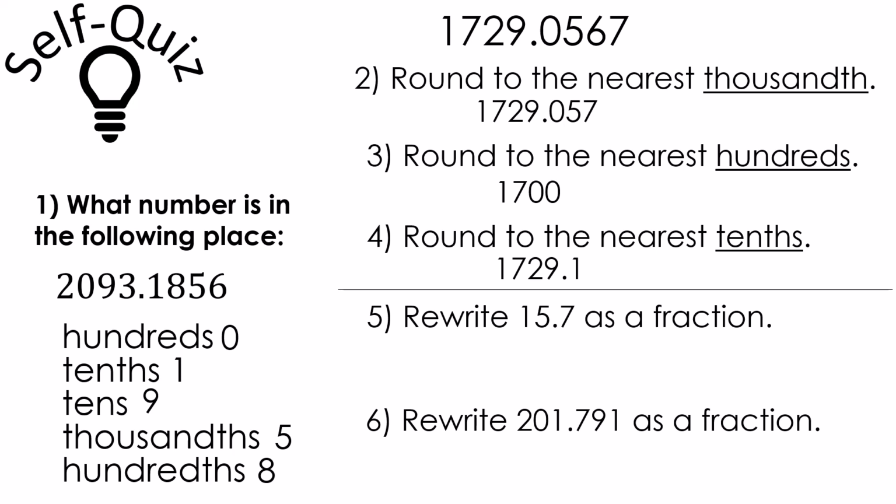Write 15.7 as a fraction, or 15 and 7/10. 15 is the big number, and then 7 over 10. Write 201 and 791 thousandths as a fraction. 201 is the big number, and 791 over 1,000 is our fraction.